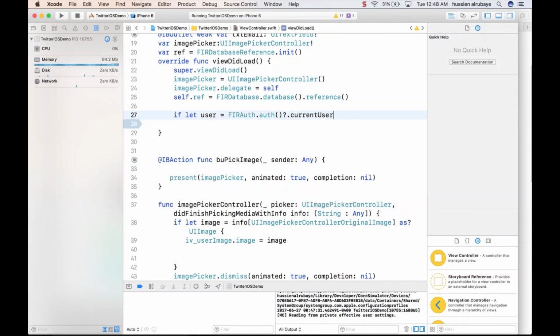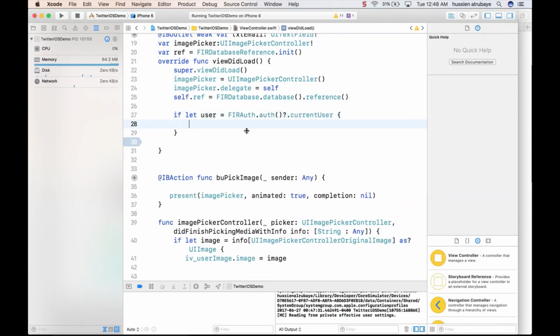So this function will get the current user from the phone. If the user already registered, it will get that user from the phone. If the user is not registered, it will not give you anything. It will give you null, then this code will not run.